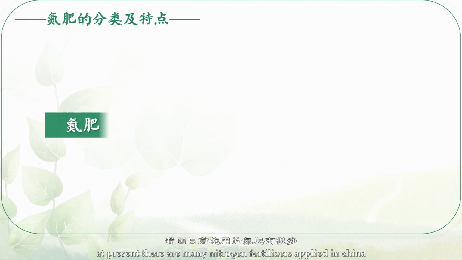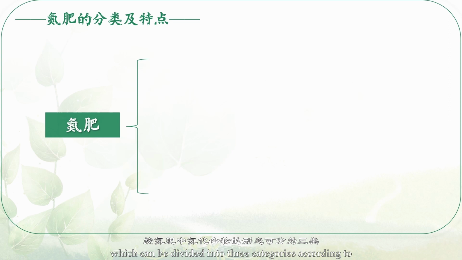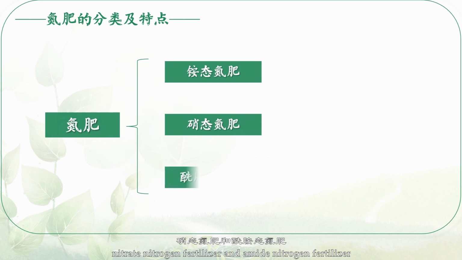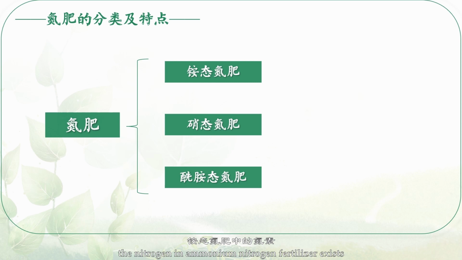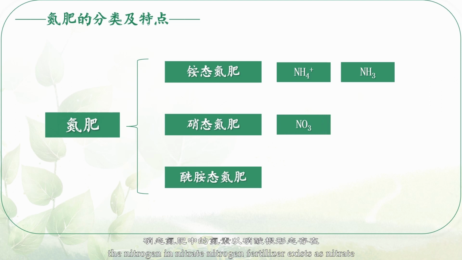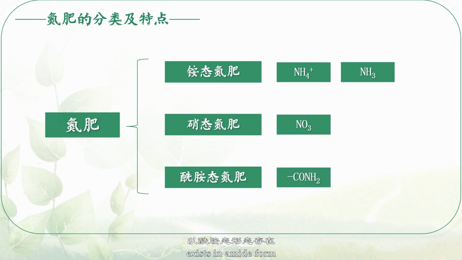At present, there are many nitrogen fertilizers applied in China, which can be divided into three categories according to the forms of nitrogen compounds in nitrogen fertilizers, namely ammonium nitrogen fertilizer, nitrate nitrogen fertilizer, and amide nitrogen fertilizer. Among them, the nitrogen in ammonium nitrogen fertilizer exists in ammonium ion or ammonium form. The nitrogen in nitrate nitrogen fertilizer exists as nitrate. Nitrogen in amide nitrogen fertilizer exists in amide form.